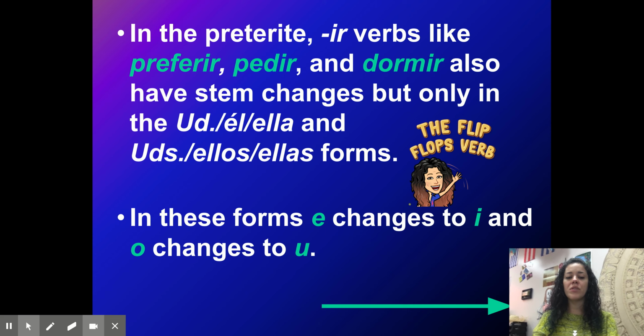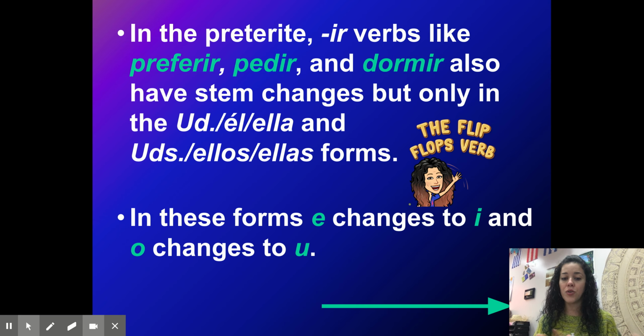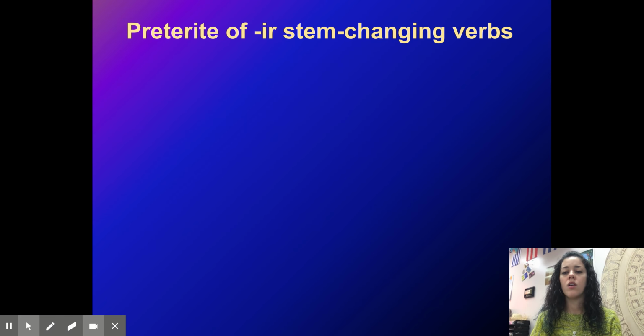So in these forms, E changes to I and O changes to U. That's it. There's no E to IE like there is in the present tense. So those are the two changes, E to I and O to U. And that's it. Not UE, but just U. So, preterites of IR stem changing verbs.